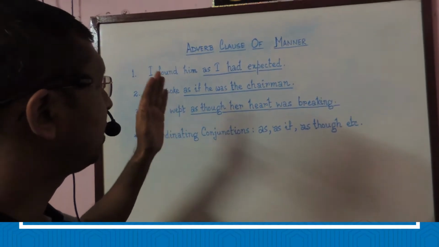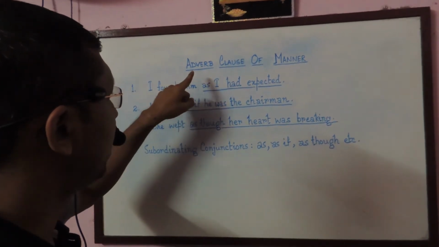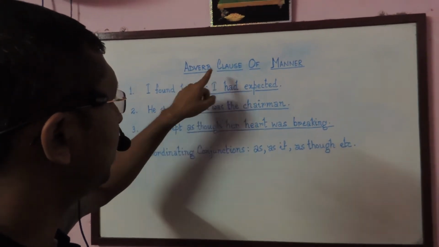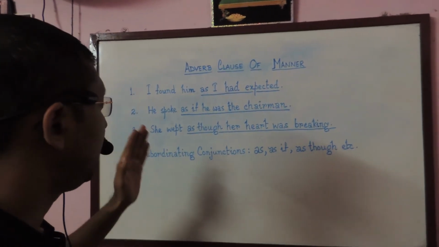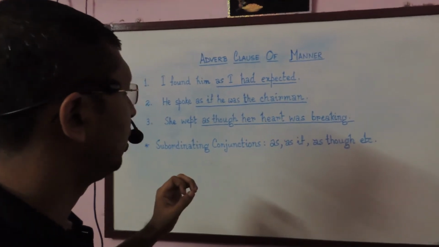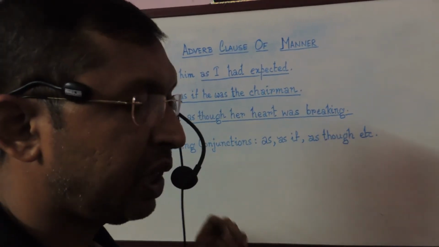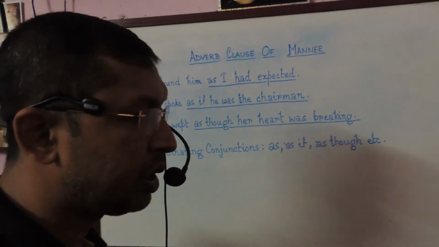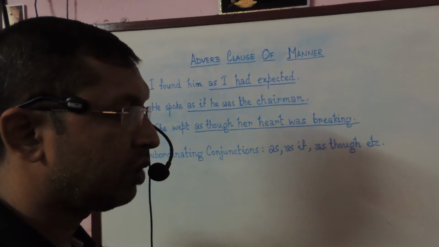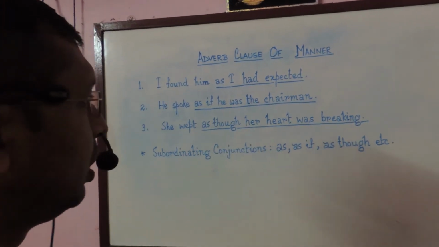Let us discuss the seventh function of adverb clause. The seventh function of adverb clause is adverb clause of manner. As we have already learned when we were younger, what is an adverb of manner? For example, the girl speaks fluently. If you ask the question, how does the girl speak? Your answer will be fluently, and fluently is an adverb of manner.